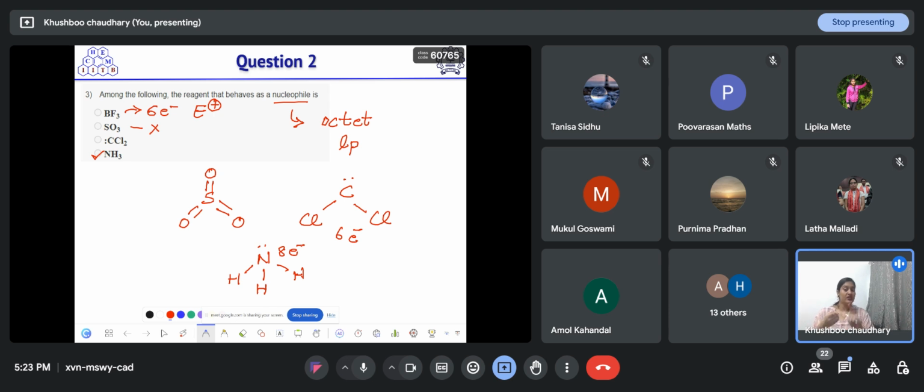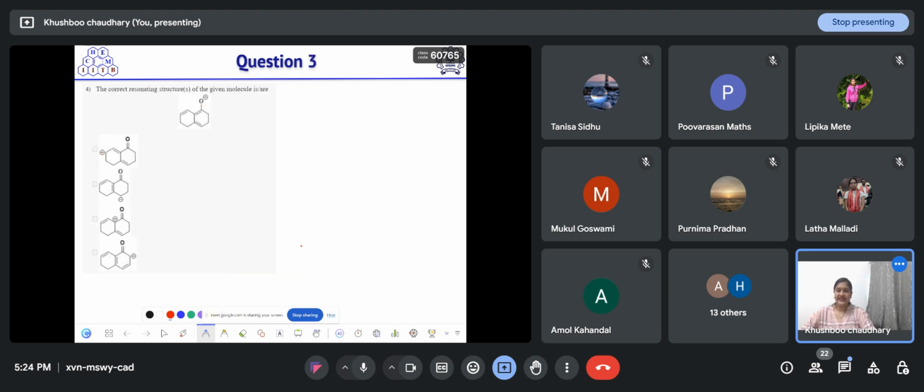First of all, you have to see which atom has a full octet, or which atom has 8 electrons in its valence shell. Then you have to see whether it has a lone pair of electrons or not. If it has a lone pair of electrons, then it can donate. Okay? Yes, ma'am. Is this clear to everyone? Yes, ma'am. Okay.